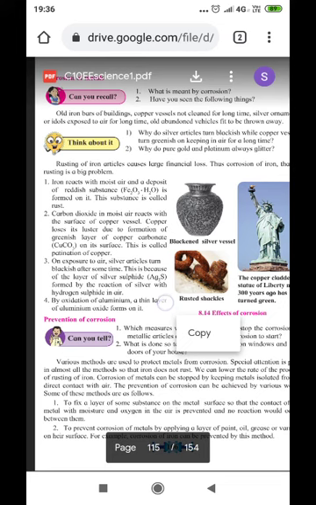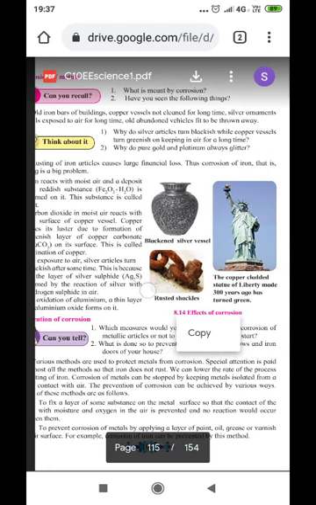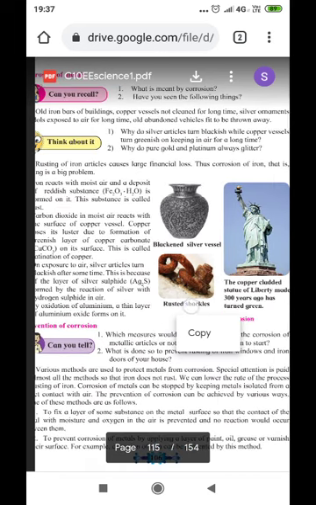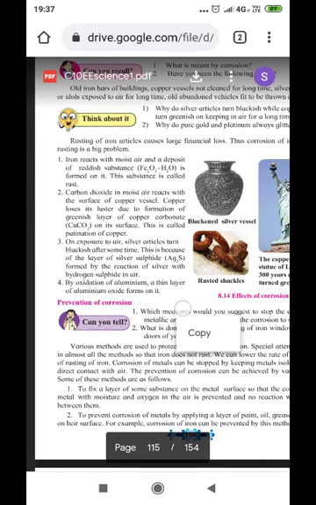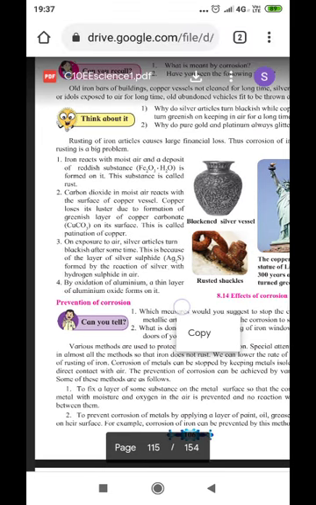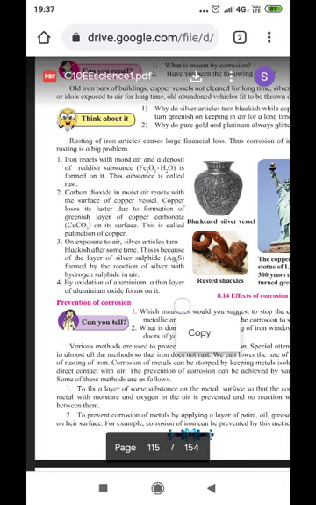So first of all, rusting of iron articles causes large financial loss. Thus, corrosion of iron, that is rusting, is a big problem. Iron reacts with moist air and a deposit of a reddish substance, Fe2O3·H2O, is formed on it. This substance is called rust.